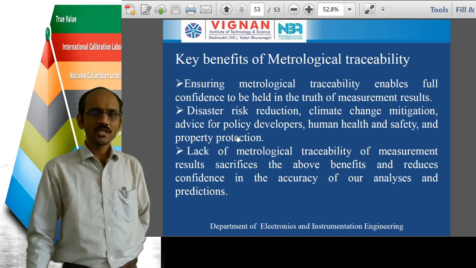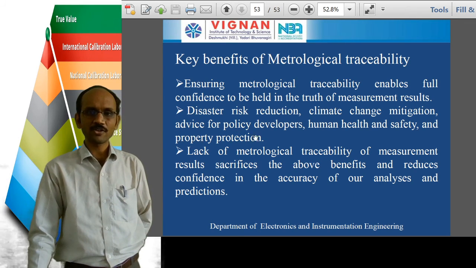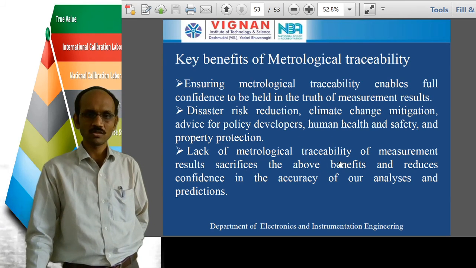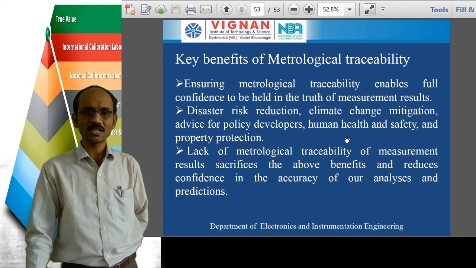Okay, so disaster risk reduction, climate change mitigation, advice for policy developers, human health and safety, and property protection. Okay, so all this will be overcome by using the metrological traceability.